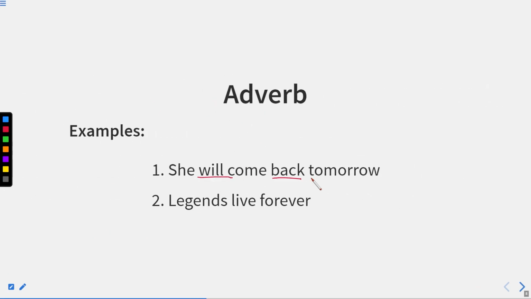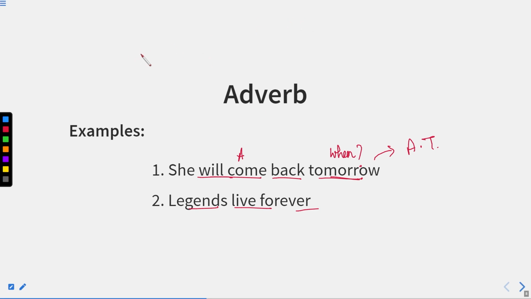Examples: she will come back tomorrow. So this "tomorrow" is time, showing us that she will come and this will happen tomorrow. This is an action which is going to happen tomorrow. This "tomorrow" replies to the question "when", and this "when" is an adverb of time. Legends live forever. So legends, what do they do? They live forever. Basically, forever can be a frequency as well, but here it has been used as time.